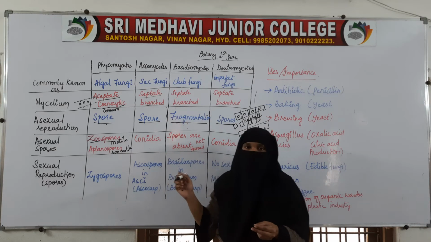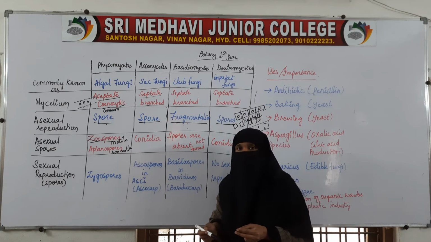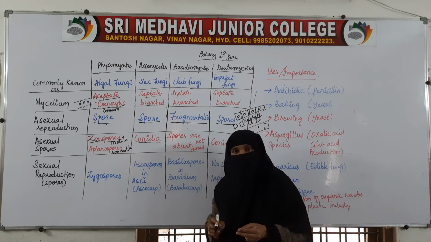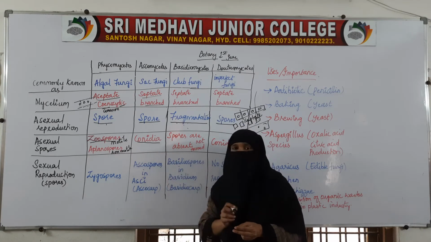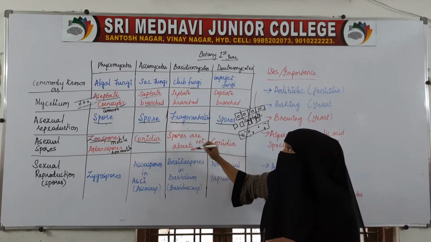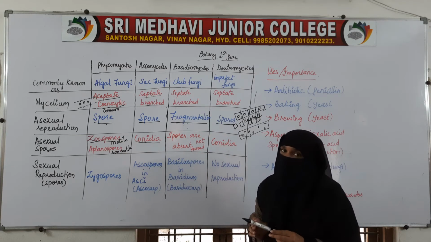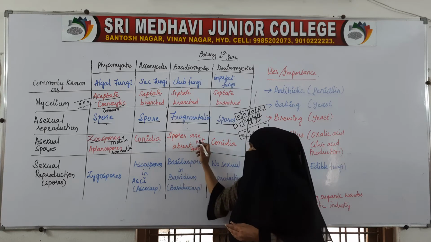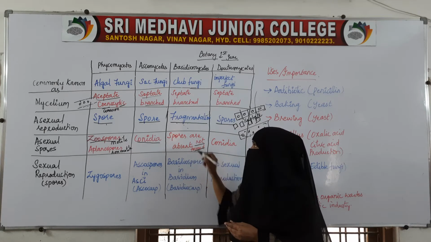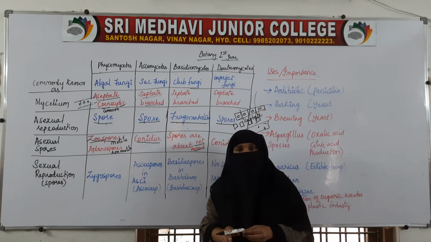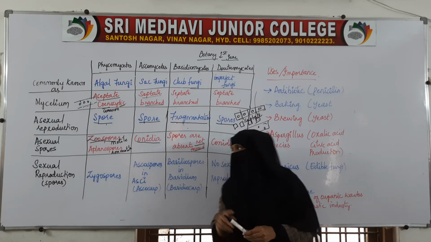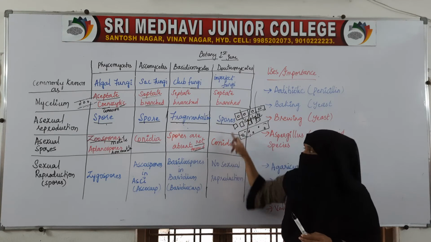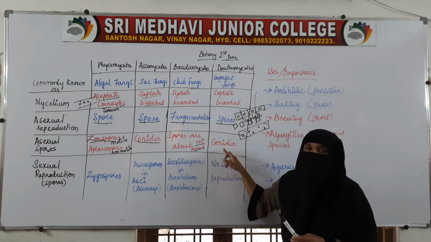And here in Ascomycetes also asexual spores are produced. Those are called conidia, in a structure called conidiophore. Here in Basidiomycetes, asexual spores are not formed, so spores are absent. It takes place by fragmentation. Next, in the last, the asexual spores formed in Deuteromycetes are also called conidia.